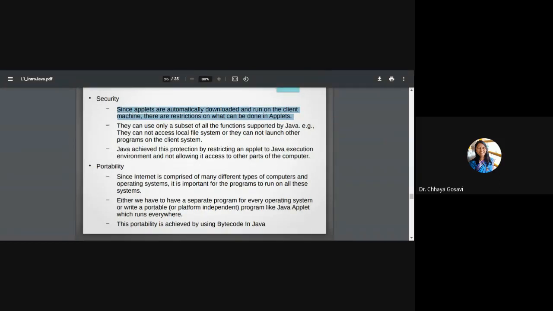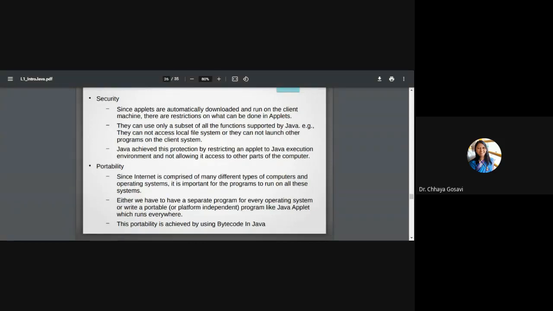But as applets are transmitted over the internet and are available on the client side, there are some restrictions on what can be done in applets. So they can use only a subset of all functions supported by Java. For example, they cannot access the local file system, or they cannot launch other programs on a client system.